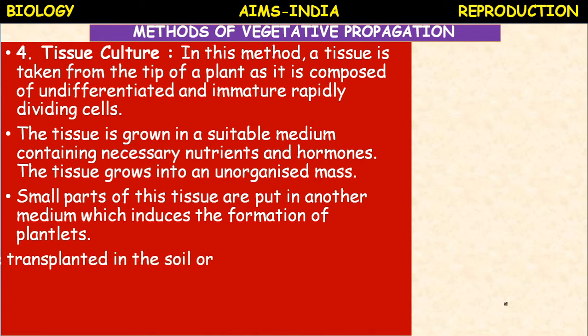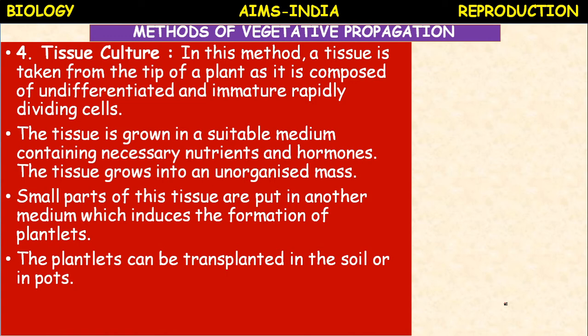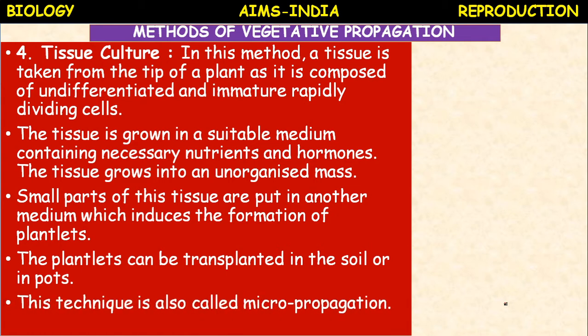Okay. The plantlets can be transplanted in the soil or in pots with manure, so they can be grown separately. This technique is also called micropropagation.